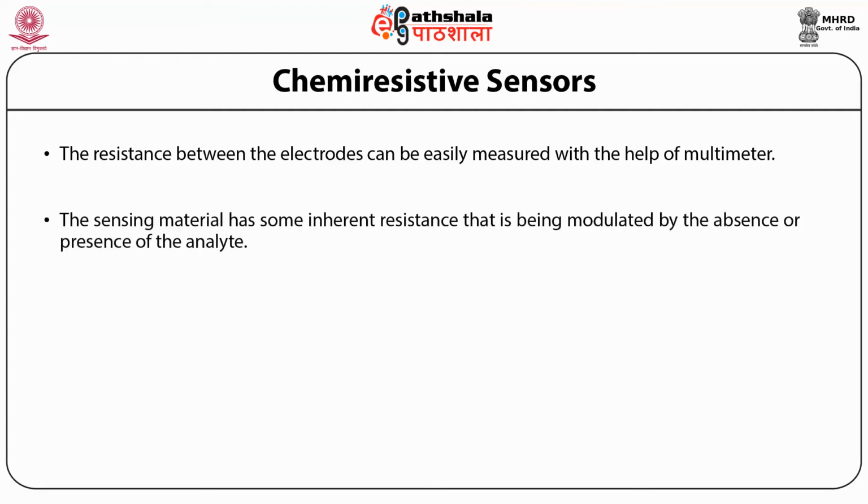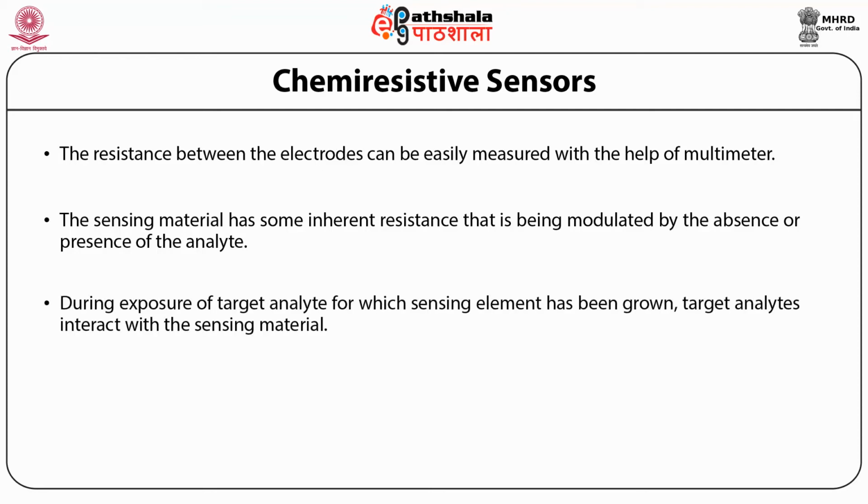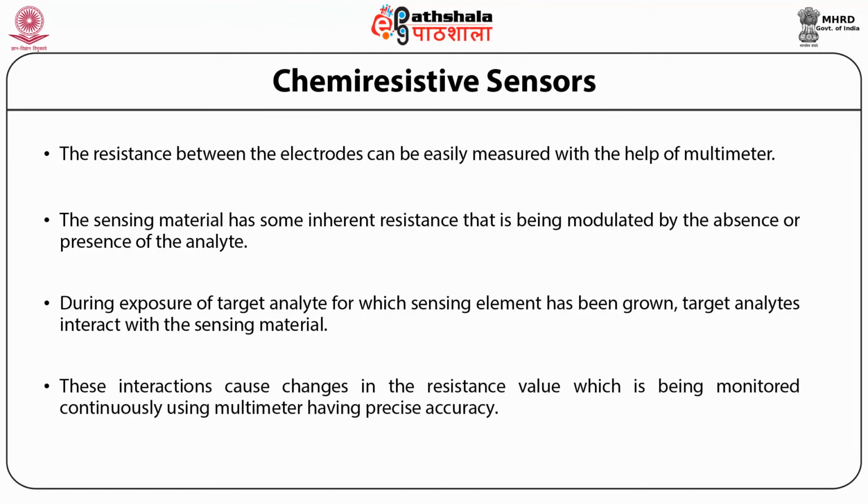The sensing material has some inherent resistance that is modulated by the absence or presence of the analyte. During exposure to the target analyte for which the sensing element has been grown, target analytes interact with the sensing material. These interactions cause changes in the resistance value, which is monitored continuously using a multimeter having precise accuracy.